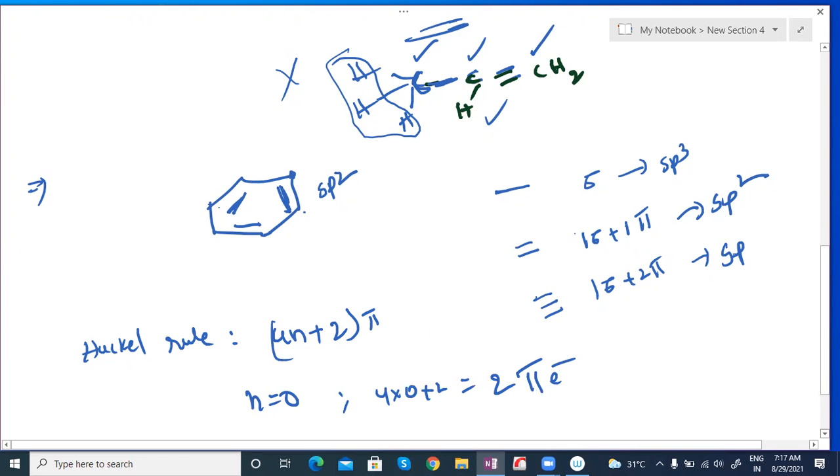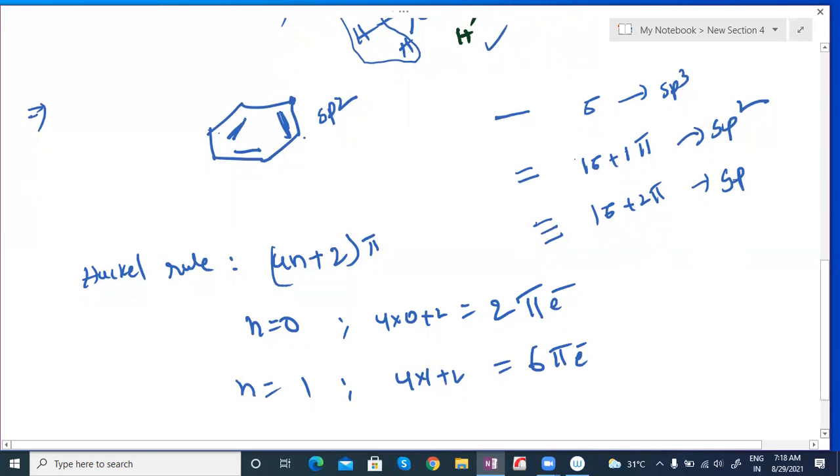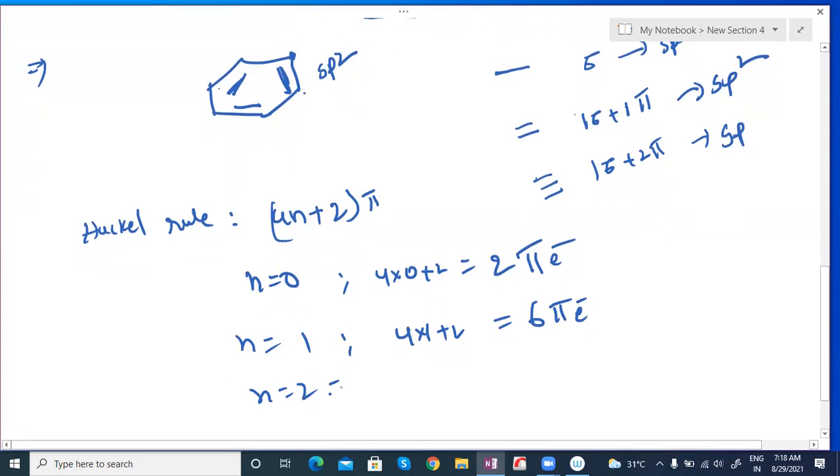Next, n equal to 1: 4 into 1 plus 2, 6 pi electrons. Next, n equal to 2: 4 into 2 plus 2, 10 pi electrons. Each double bond has 2 electrons. Generally any pi bond has 2 electrons, that is the basic idea. So 3 pi bonds, 3 into 2, 6 electrons. So 6 electrons is there, which fits this formula, so that is following Huckel's rule.